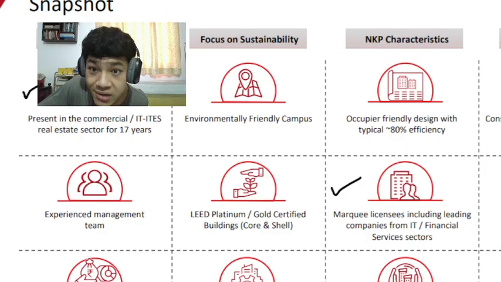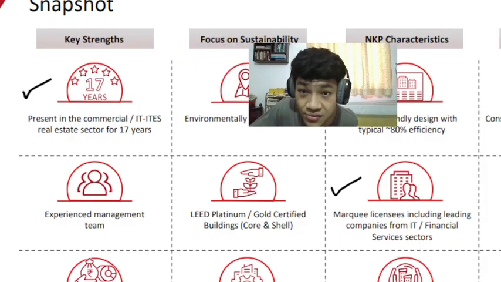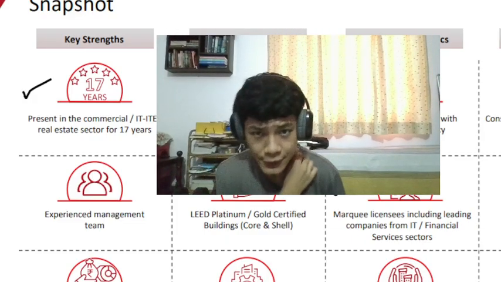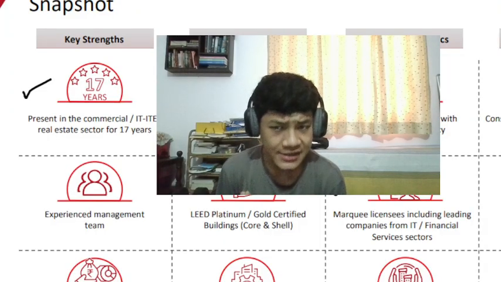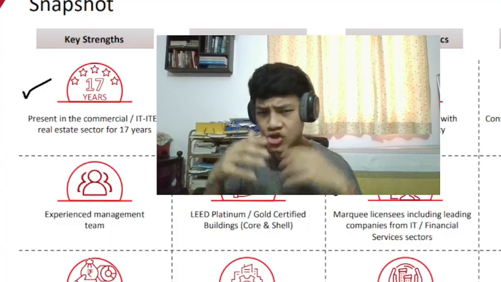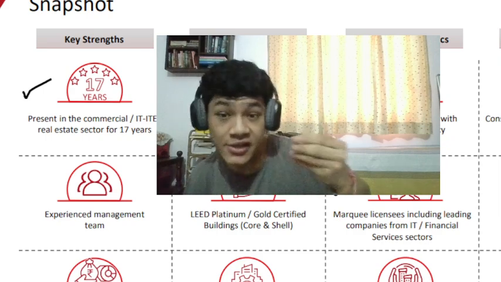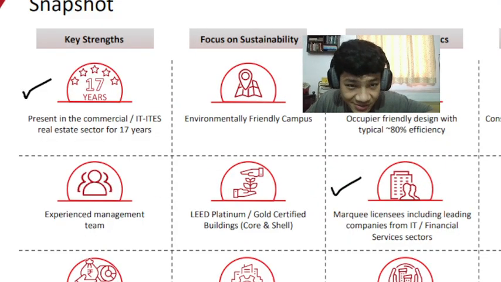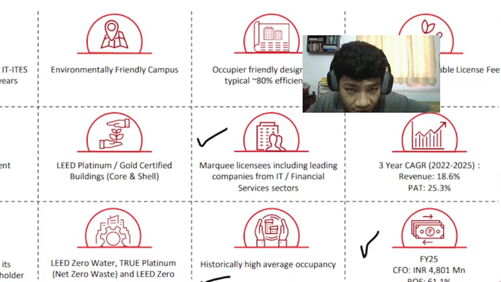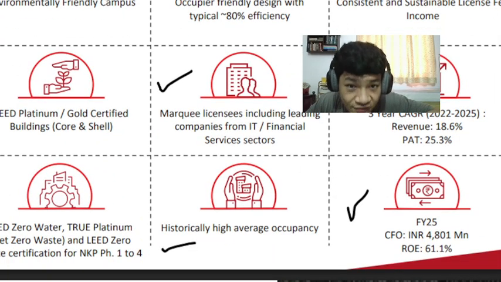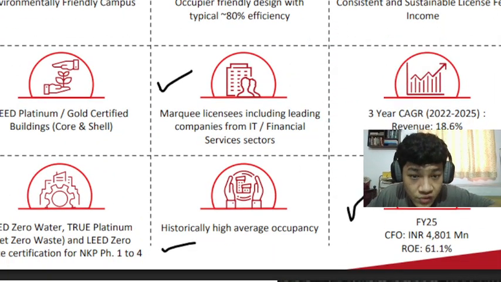Company has been present in the commercial IT/ITES real estate sector for 17 years. The company is in the real estate sector, especially catering to ITES real estate, so information technology and information technology enabled services. Okay, a real estate company basically. And yes, you can see CFO, cash flow from operations, 480 crores in fiscal 2025, return on equity 61%. We already saw this.